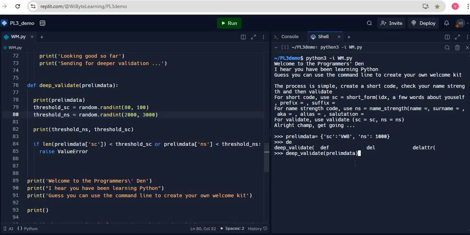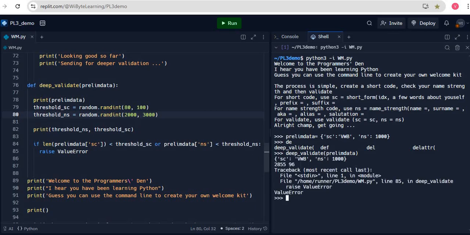The interesting bit is how my validation fails. Notice first it prints prelim data. It prints some numbers, which are basically the thresholds for these two. And obviously I come into this if condition because the length of my shortcode is just too small. But notice what has happened here. I have raised a value error, which means that it is as though I gave a wrong value, and hence this can also be handled later on. So this is pretty interesting.